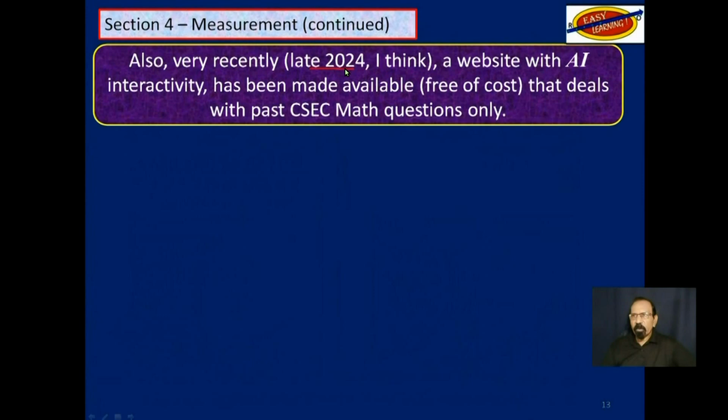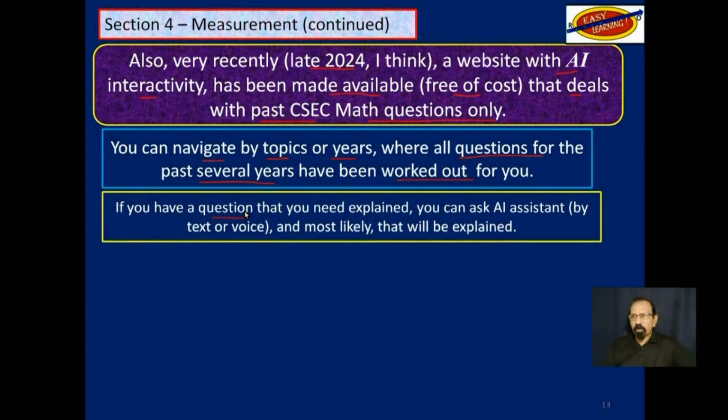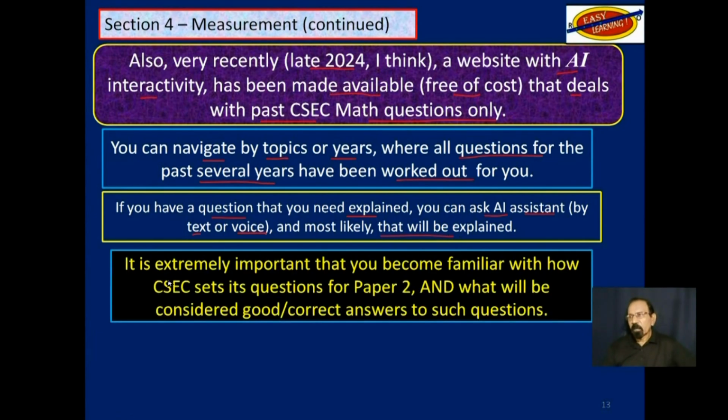As of late 2024, a website with AI interactivity has been made available free of cost that deals with past CSEC math questions only. You can navigate by topics or years, where all questions for the past several years have been worked out for you. Now, if you still have a question that you need explained, you can ask the AI assistant either by text or voice, and most likely that will be explained for you.